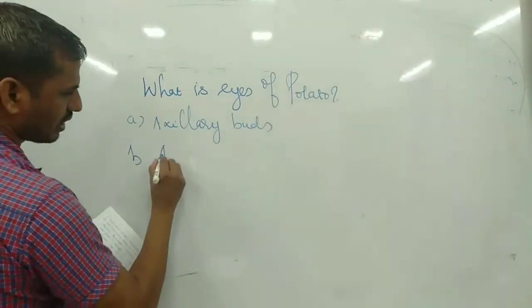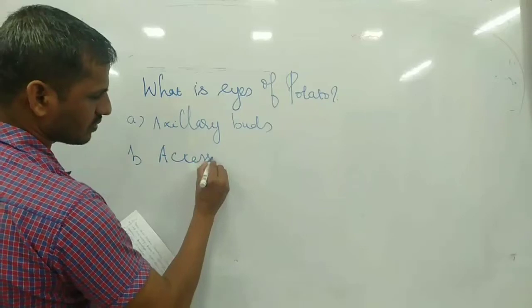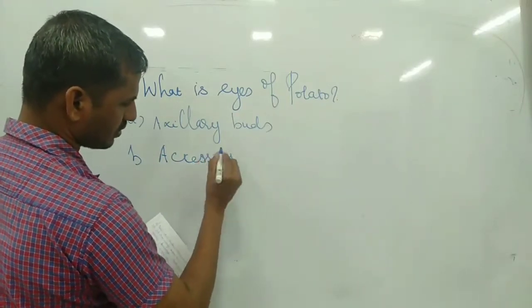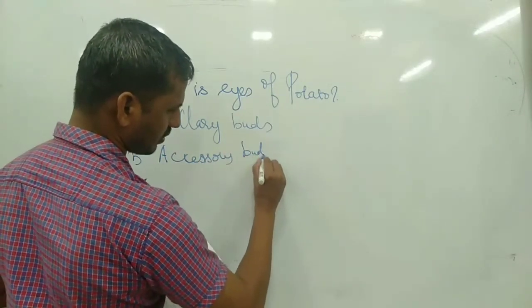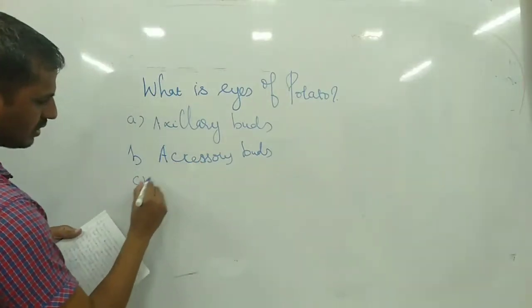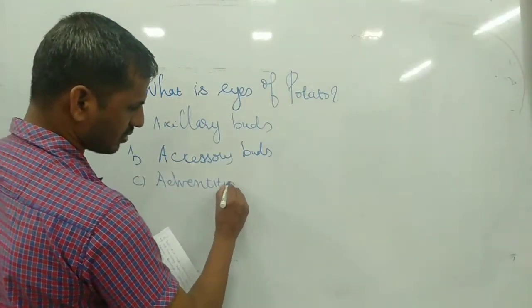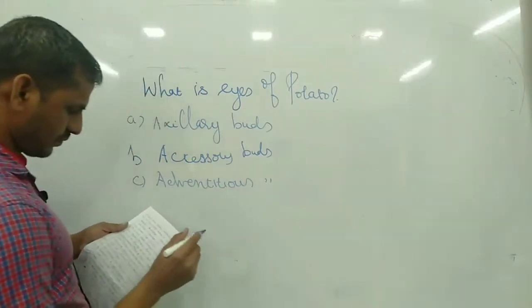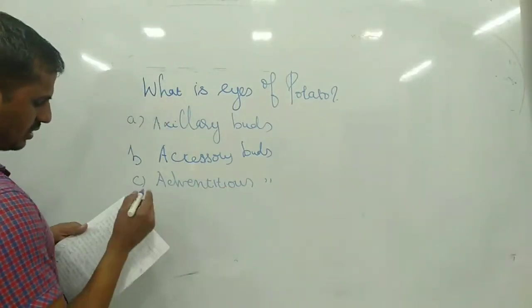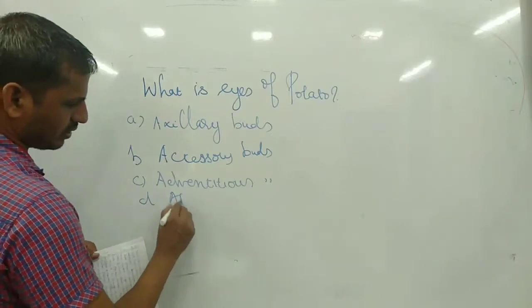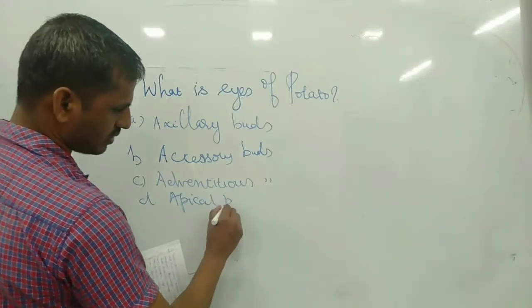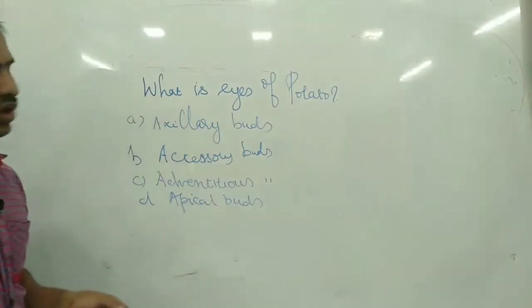B, accessory buds. C, adventitious buds. D, apical buds.